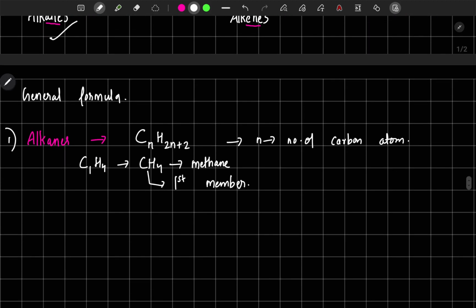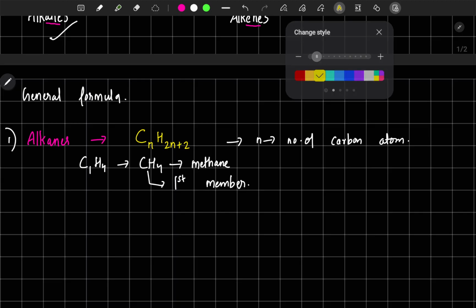Interesting. Now put 2 for this particular general formula. This one is the general formula. So put 2. What will we get?